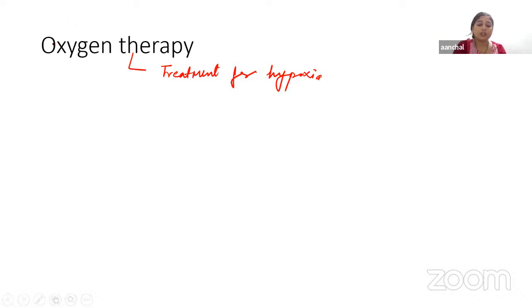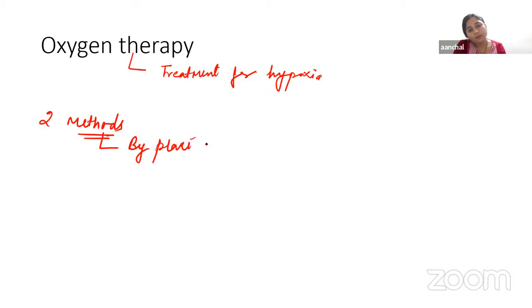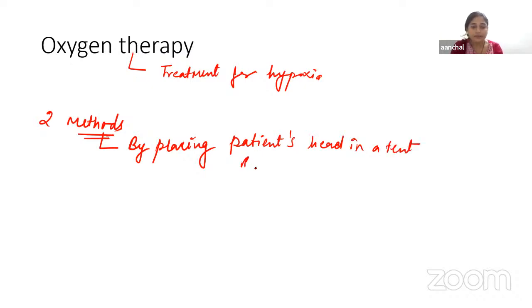Okay, so here oxygen therapy is carried out by two methods. What are those two methods? First, by placing the patient's head in a tent, and the tent contains oxygen.